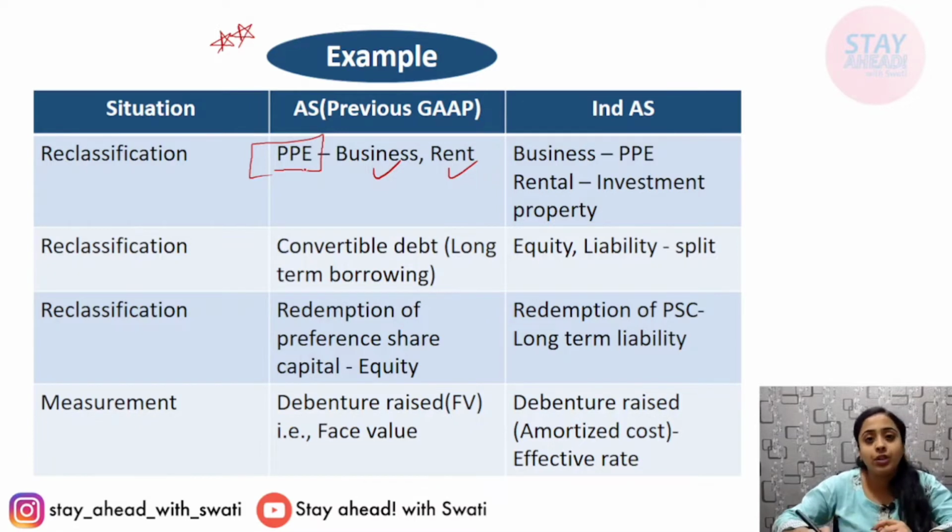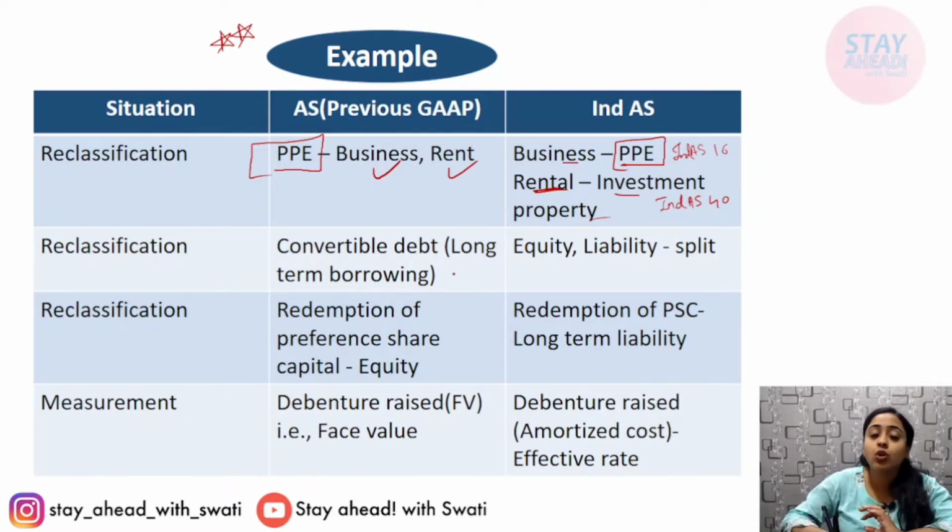But now the new Ind AS have come, and it bifurcates. If it is for business purpose, then classify it under PPE, that is Ind AS 16. Whereas if the property is bought for rental purpose, then classify it as investment property, that is Ind AS 40. So the new classification comes. This is an example of reclassification.